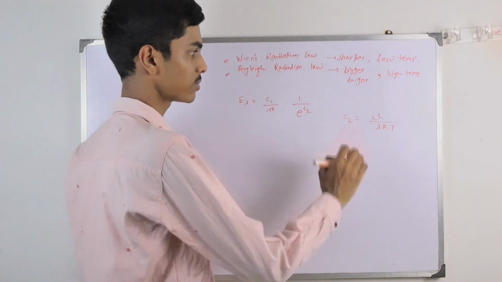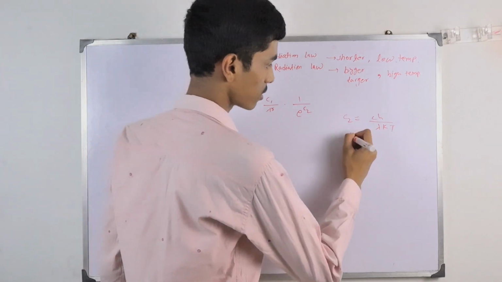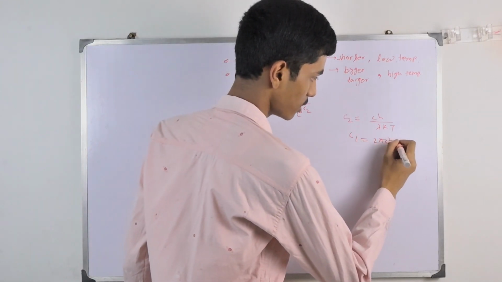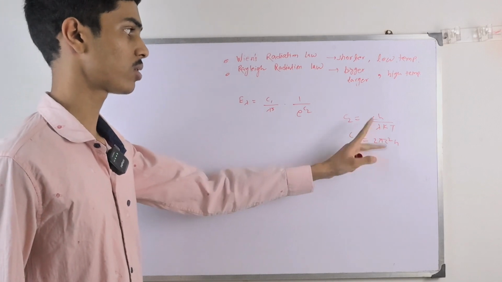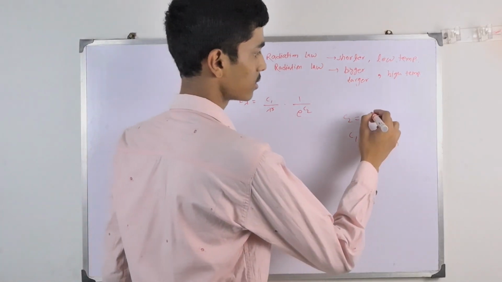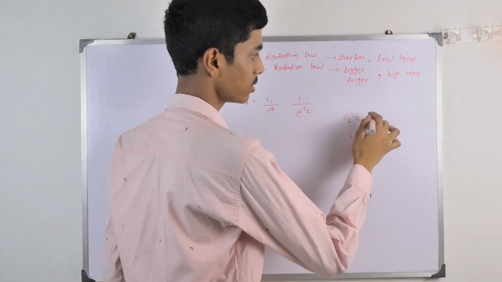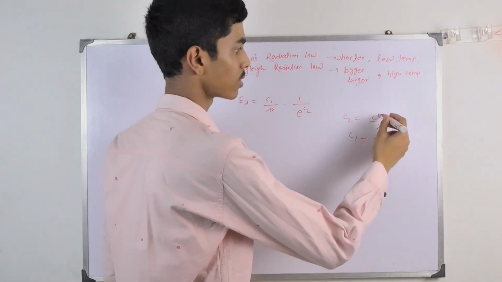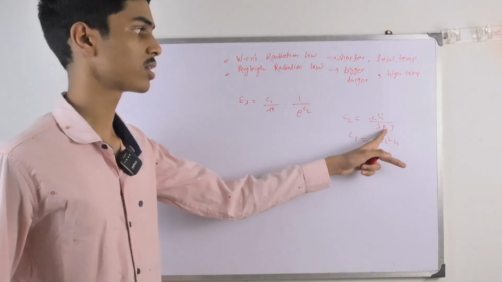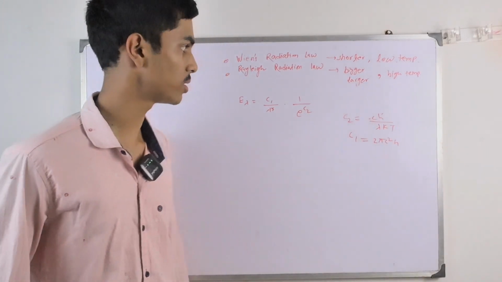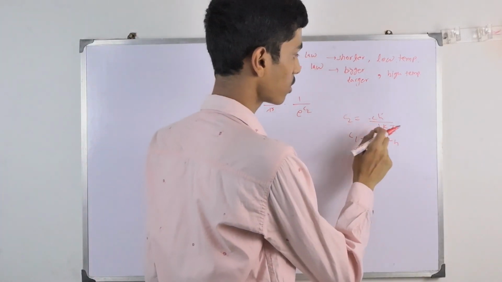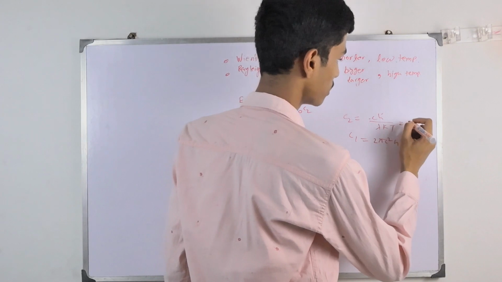Are all the terms constant? C1 was 2 pi c square h, which we derived, but in C2 not all the terms are constant. c is the speed of light in vacuum, h is Planck's constant, itself a constant, k is the Boltzmann constant, but lambda and T are not constants. So C2 cannot be written as wholly constant.